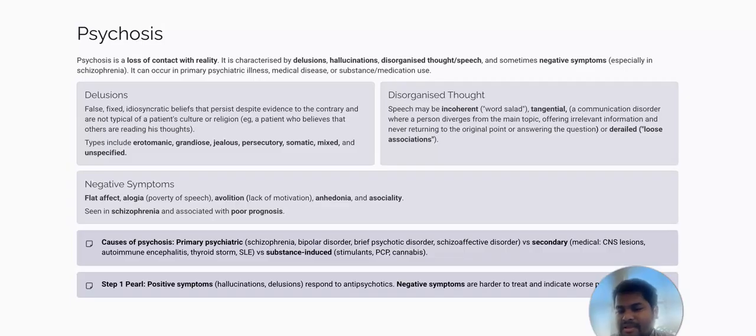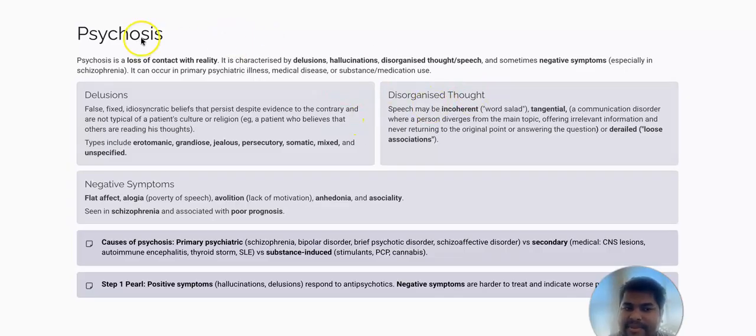That is tangential speech. So the person with the disorganized thought may show tangential communication or speech. He may exhibit word salad during speaking, and he may have derailed thought. That means losing of associations. So sometimes he talks about east and then suddenly he talks about cows. Okay, so that is disorganized thought.